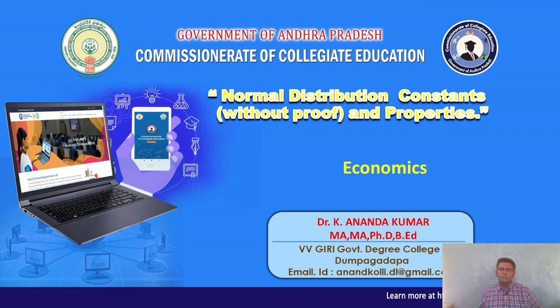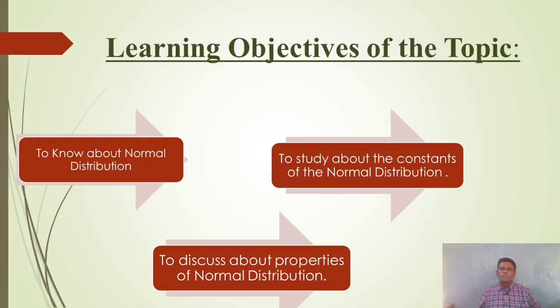Today, I am going to discuss normal distribution, constants, and properties. Let us see the learning objectives of the topic. First, to know about normal distribution. Second, to study the constants of the normal distribution. Third, to discuss the properties of normal distribution.